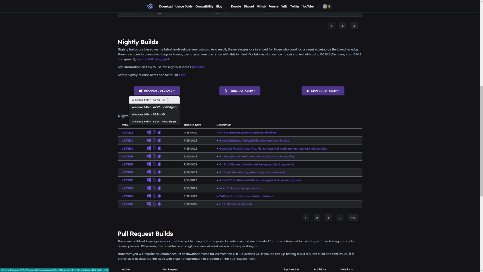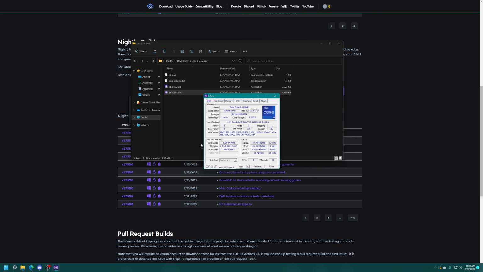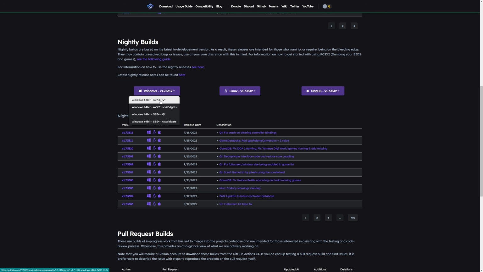The version you're going to want to choose is dependent on your CPU's capabilities. You could use a program like CPU-Z, open it up, and once it's fully opened, it'll bring you to your CPU page, and it will have an instructions tab showing you all the supported instruction sets by your CPU. If you see AVX2 on there, grab the AVX2 version. So I'm just going to get this downloaded.